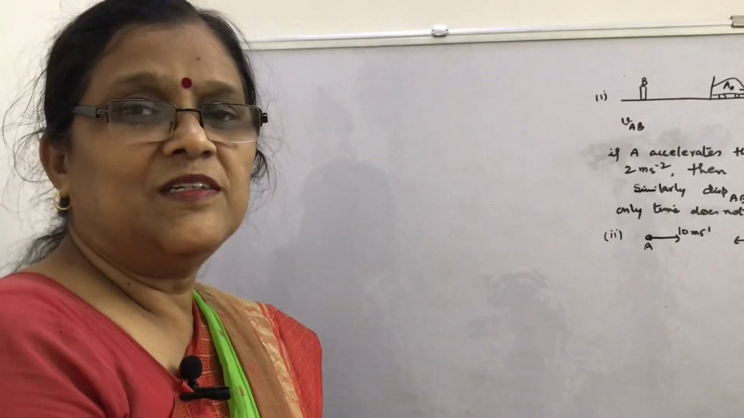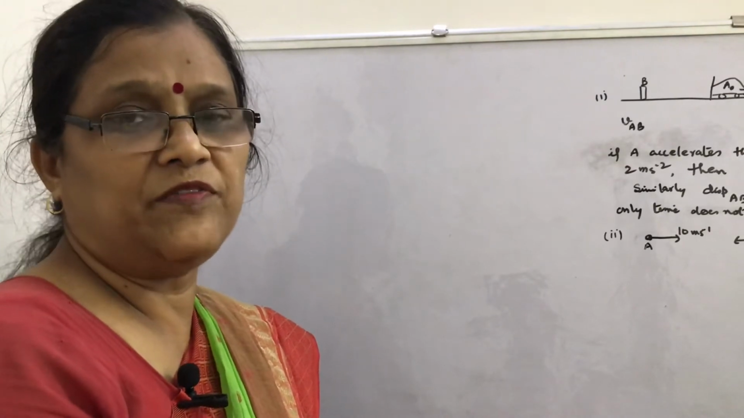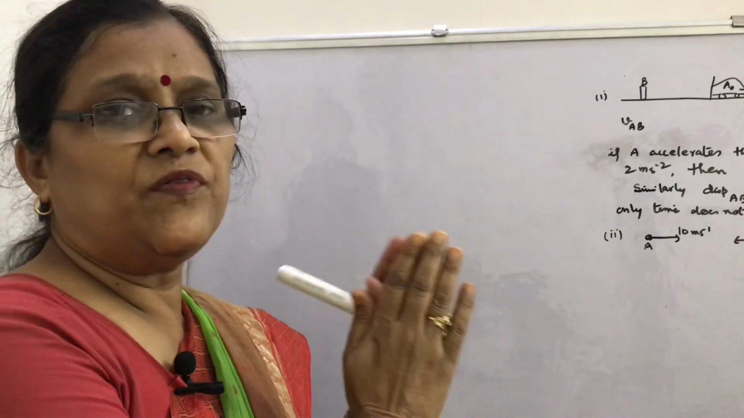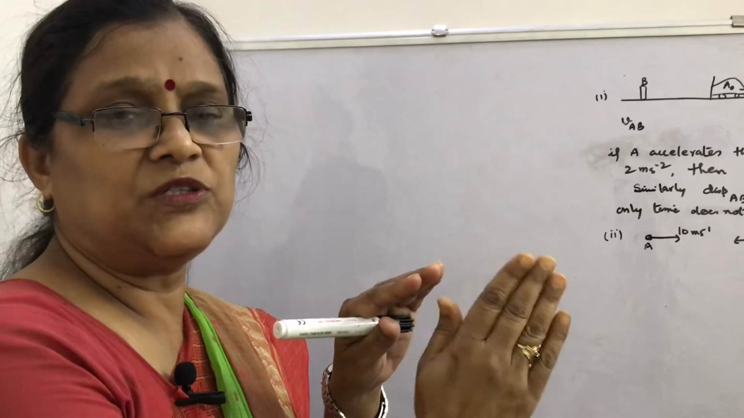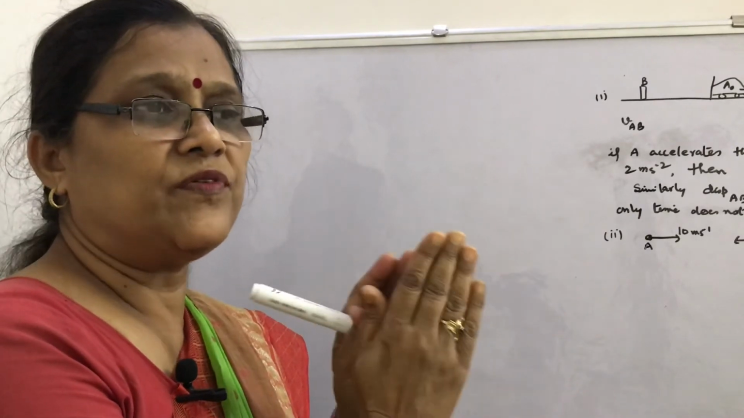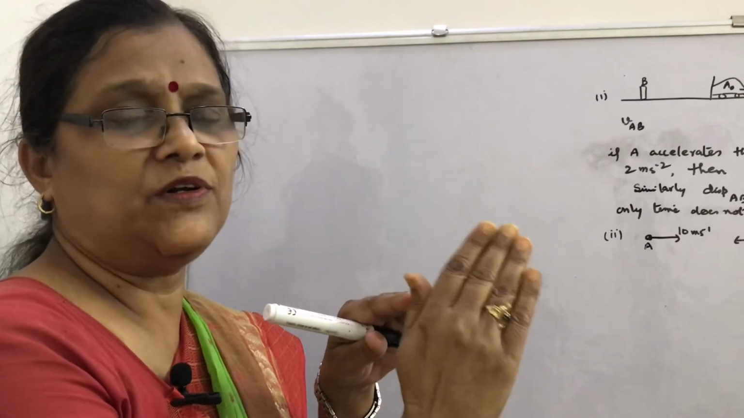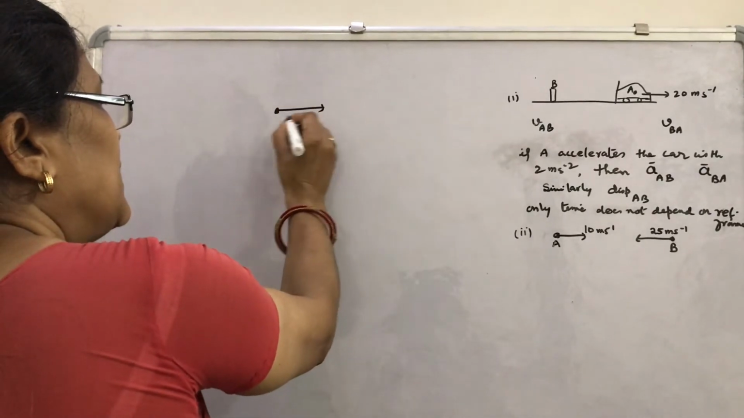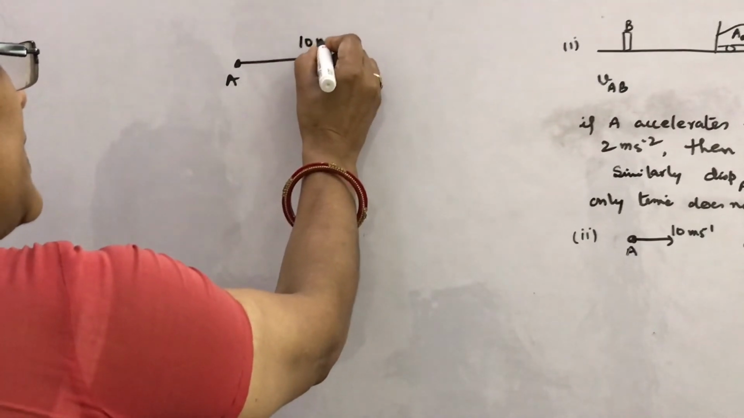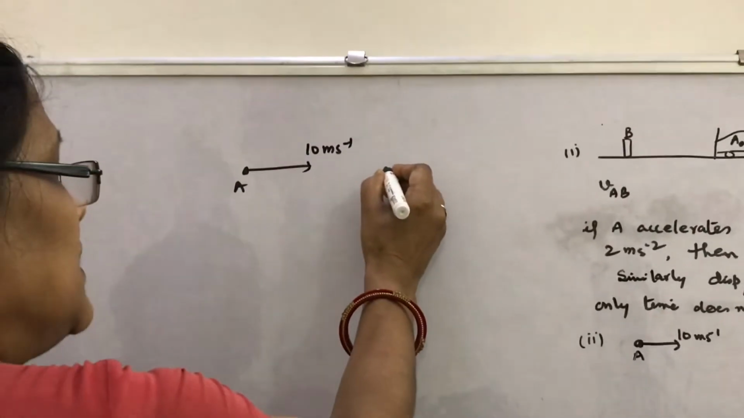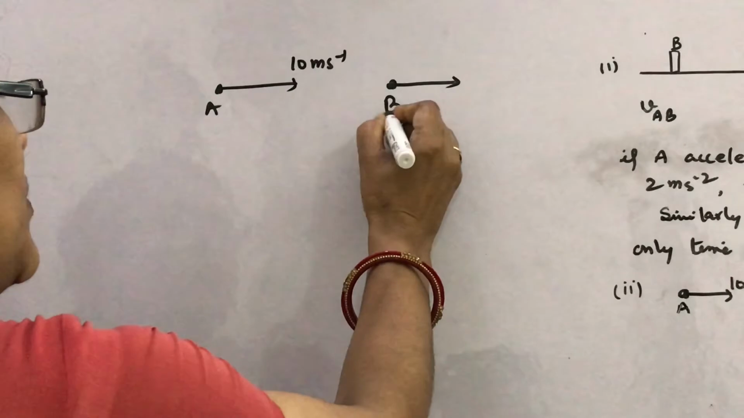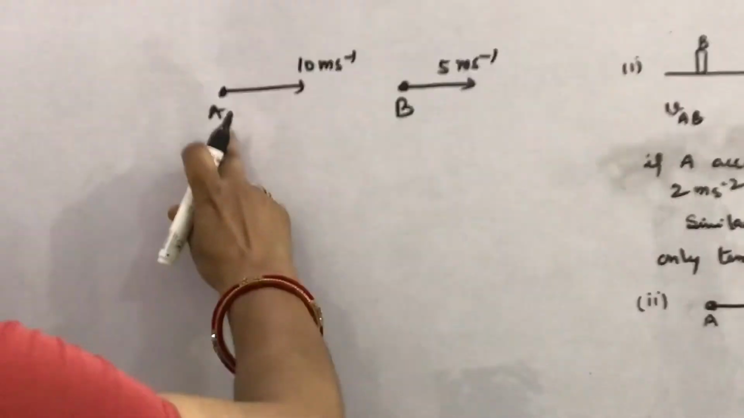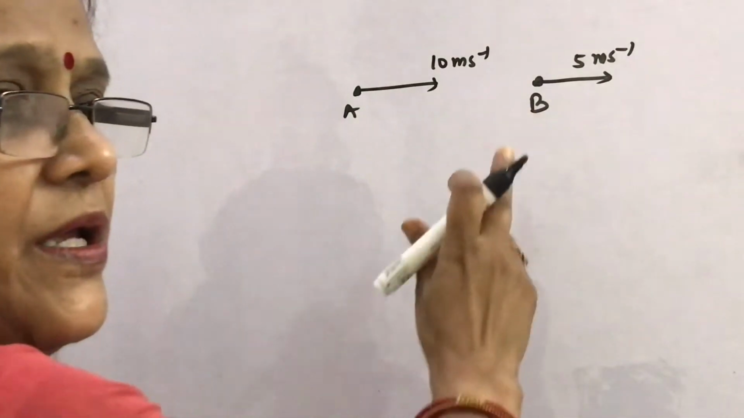Now we will discuss some questions based on the concept of relative velocity, and also what the frame of reference is, how we consider that the frame of reference is attached to one of the bodies, in motion or at rest, and the frame of reference makes that body's velocity 0. Look, suppose this is object A, moving with velocity 10 meter per second, and this is object B, moving with velocity 5 meter per second. What is the relative velocity of A with respect to B?